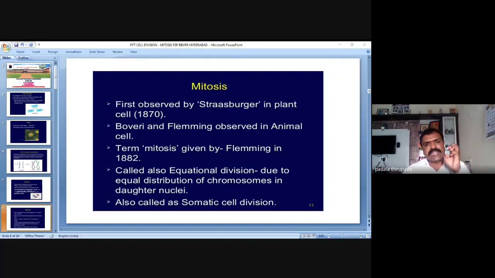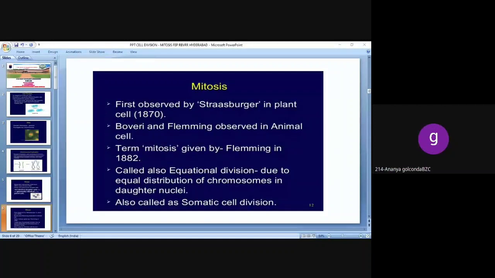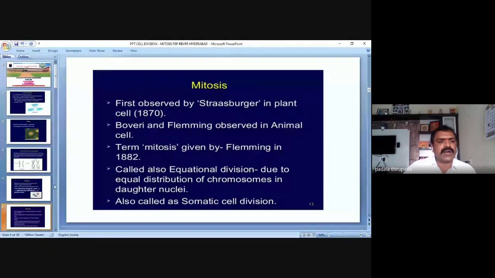Somatic cell division in animals and human beings, and vegetative cell division in plants. So mitosis is also called equational division, somatic cell division and vegetative cell division. Am I clear? Yes, sir. Then we will move to the next slide.